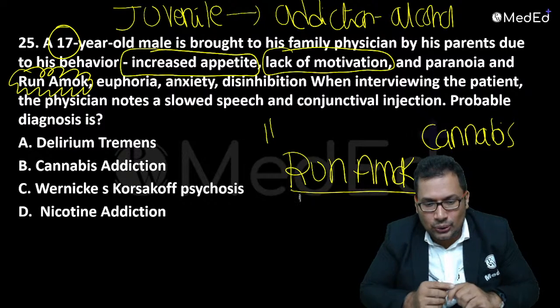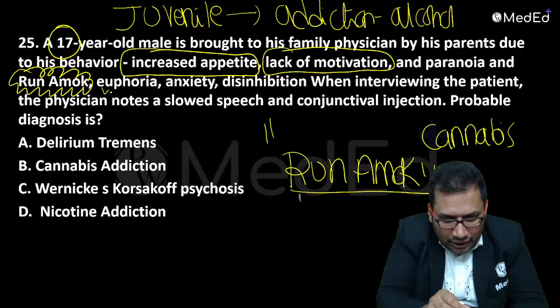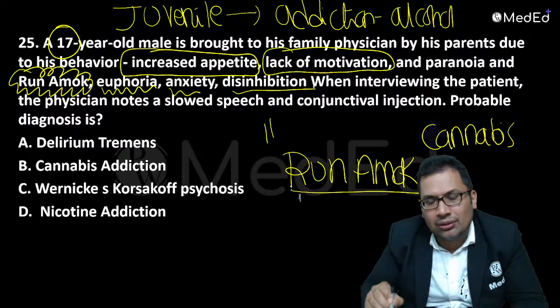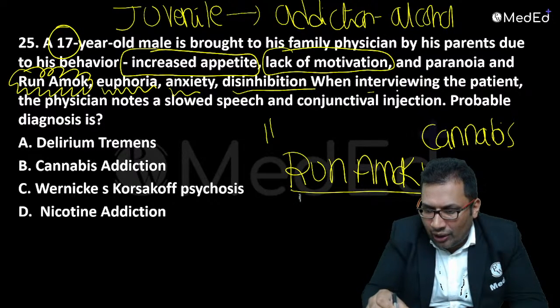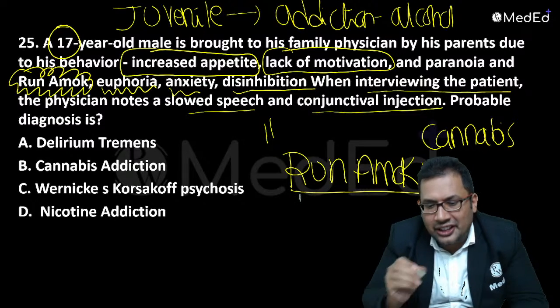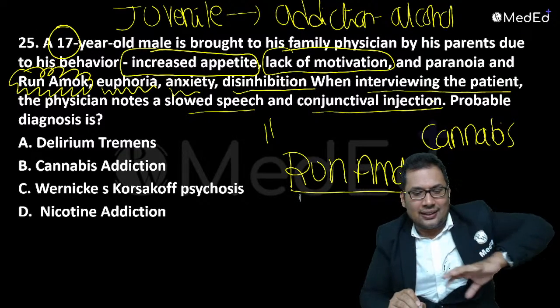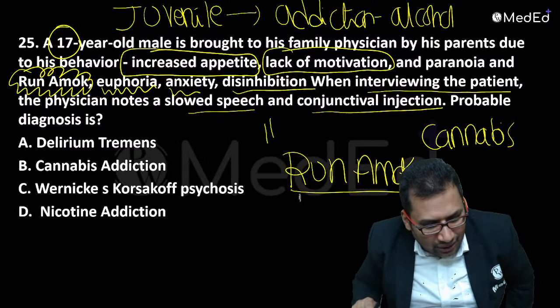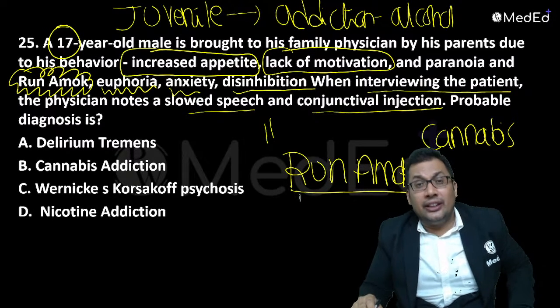Euphoria, anxiety, disinhibition when interviewing the patient. Slow speech, conjunctival injection is there. So what is this? Options are delirium tremens, cannabis addiction, Wernicke encephalopathy, nicotine.